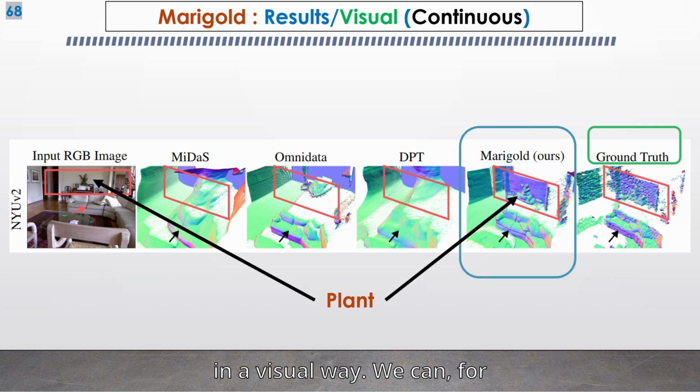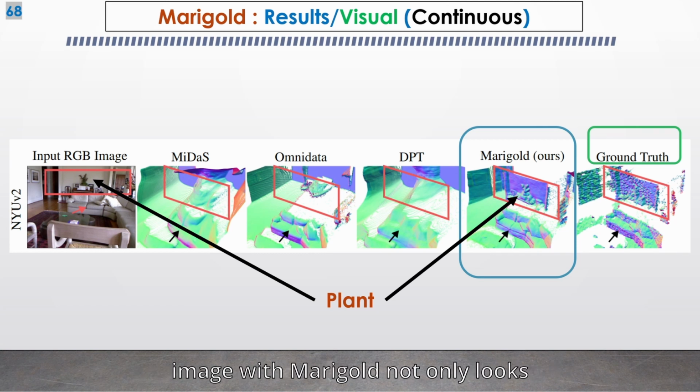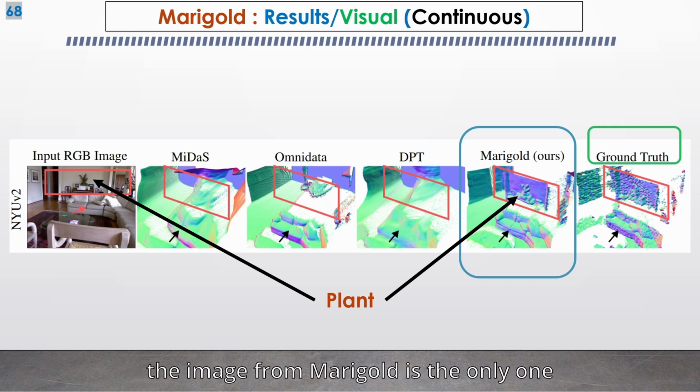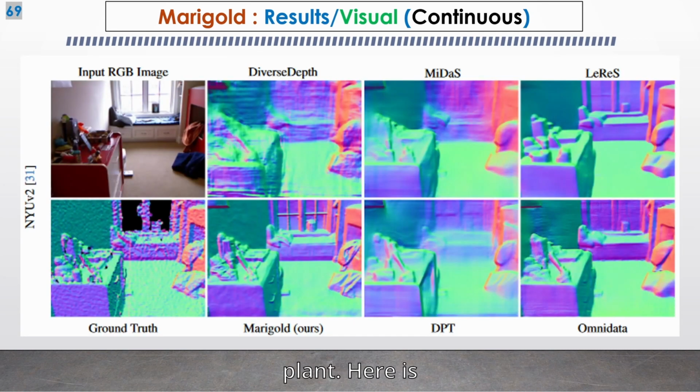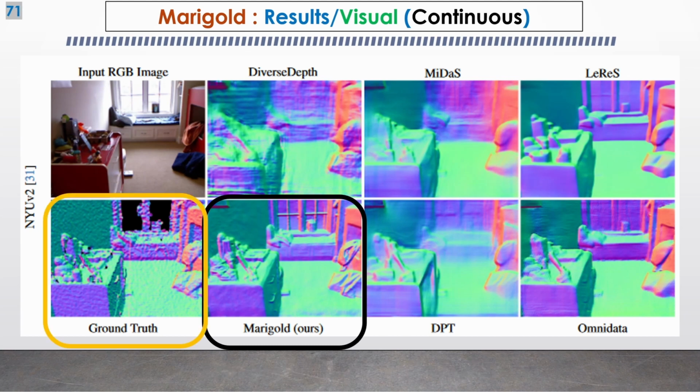We can, for example, see that the reconstructed depth image with Marigold not only looks visually better than the one from the real world and measured depth image, but the image from Marigold is the only one to show something that looks close to a plane. Here is another reconstruction with all 6 models and Marigold. We can also clearly see how we have better details with Marigold. But it even looks better than what comes from the ground truth depth data.